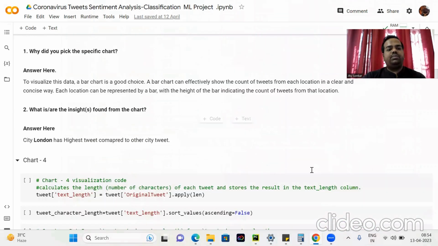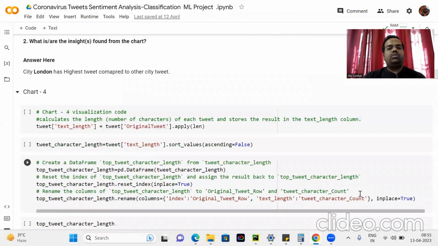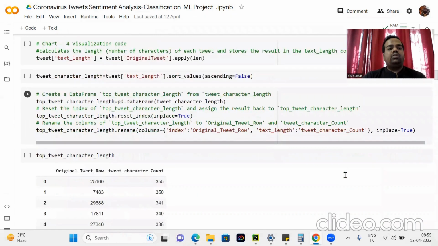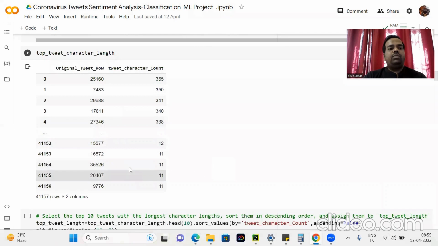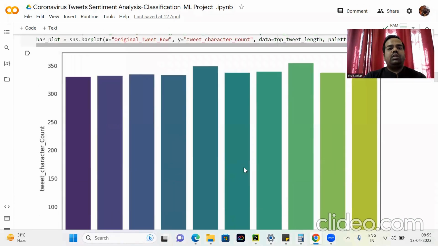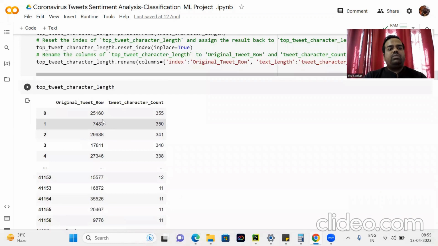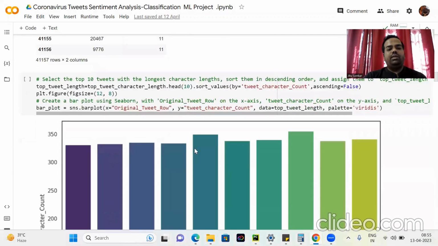In the fourth code, we calculate the length, the number of characters, of each tweet and store the result in the text length column. The top tweet length is the original tweet at row number 25,160, having 355 characters, and the lowest is row number 9,776, having only 11 characters. Now in this bar graph, we saw that 25,160 has a 355 character count and 9,776 has only 11 characters.